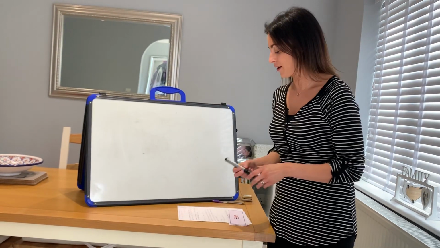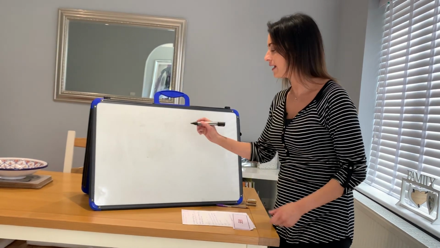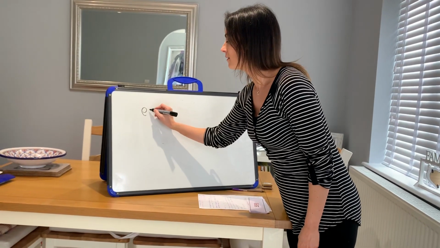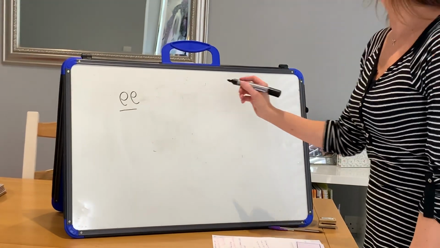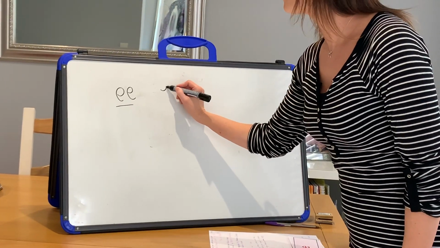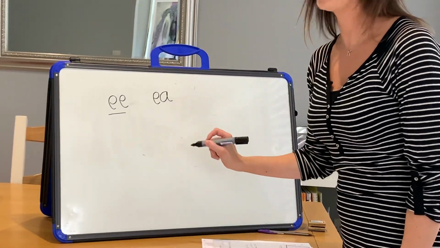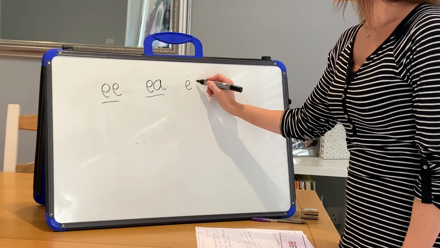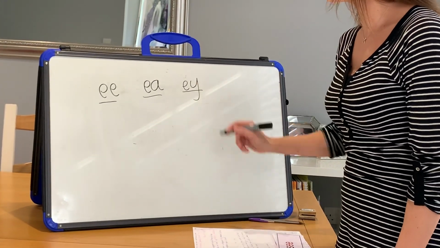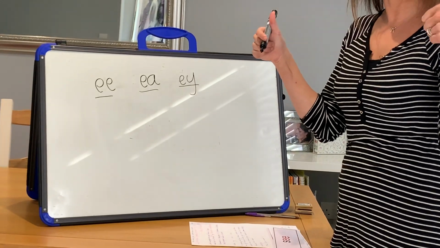Great. Okay, so we have this E sound, the two E's, and we have EA, which is also the E sound, and EY. Thumbs up if you've got all three.